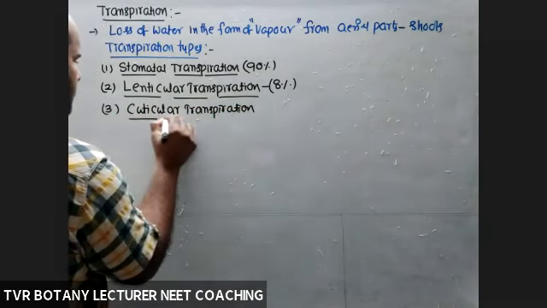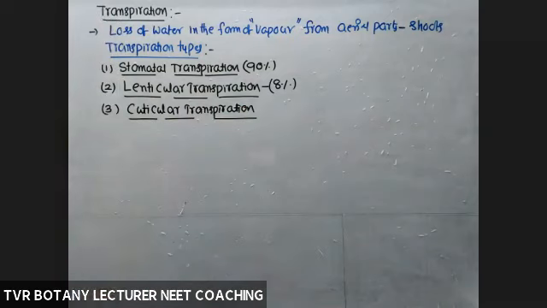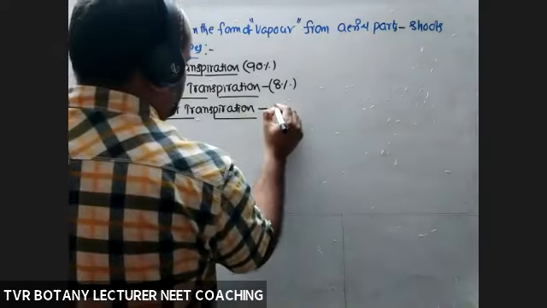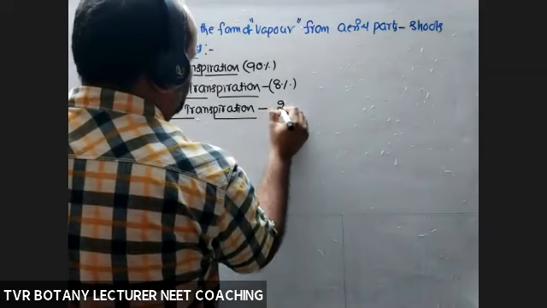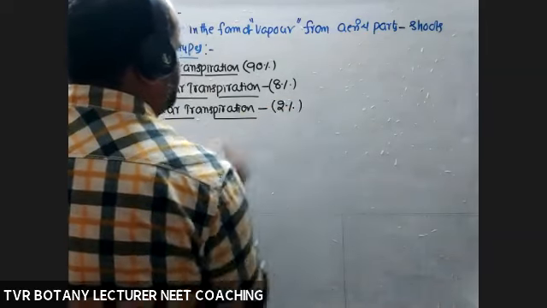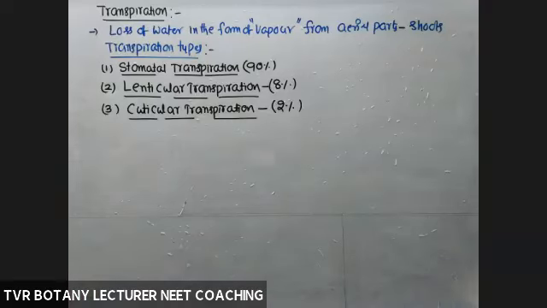What is a cuticle? A waxy coating, cutin. Cutin is a waxy material like suberin. These are the various types of transpiration. This one accounts for 1 to 2%. So the highest rate of transpiration is by means of stomata.